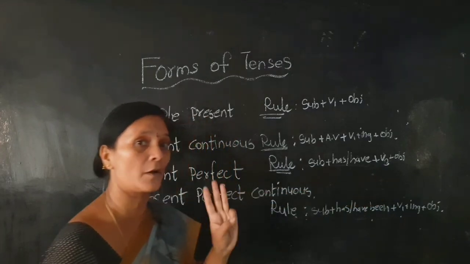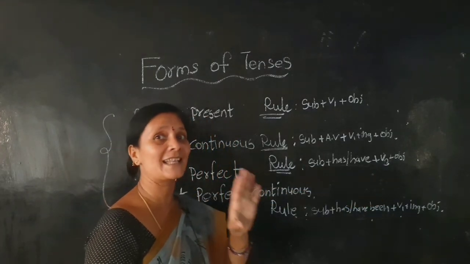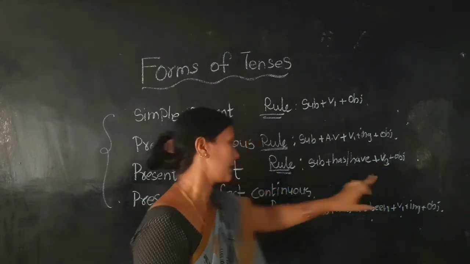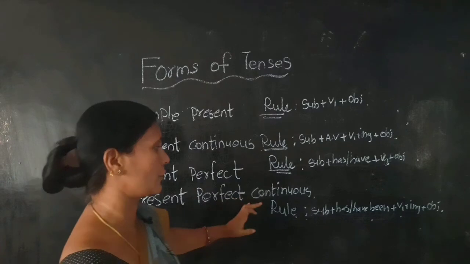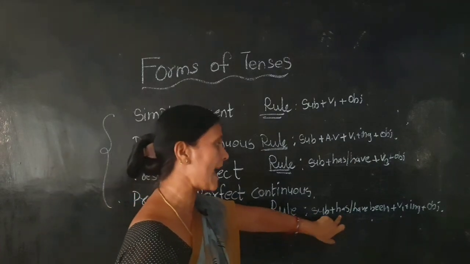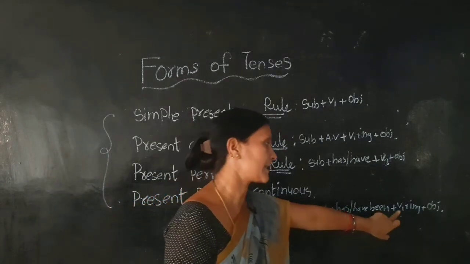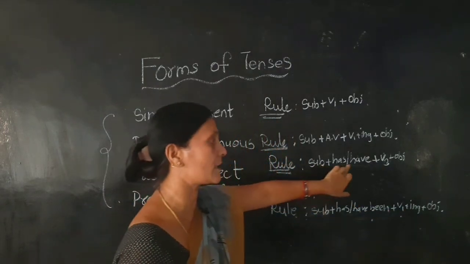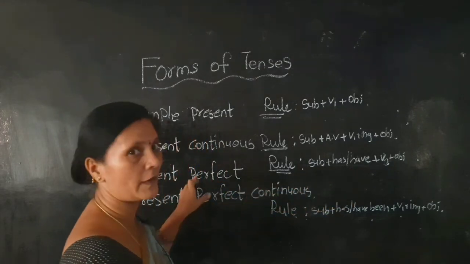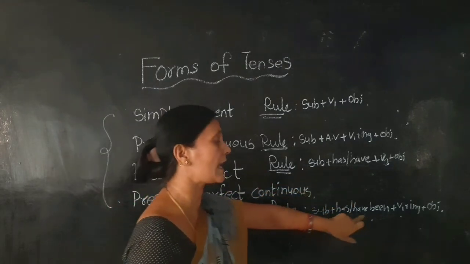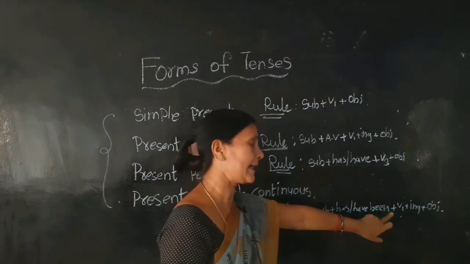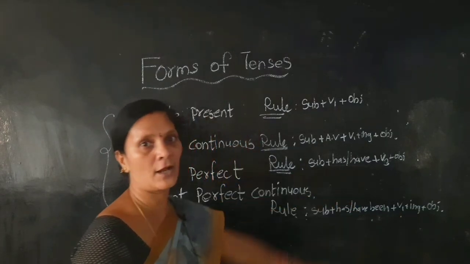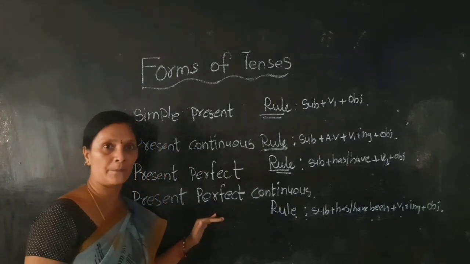Verb has three forms: present tense, past tense and past participle. So V3 plus object. Present perfect continuous rule: subject plus has or have been plus V1 plus ing plus object. What is the difference? Has or have is in present perfect. In present perfect continuous, has or have been. You should write have been. That's all.